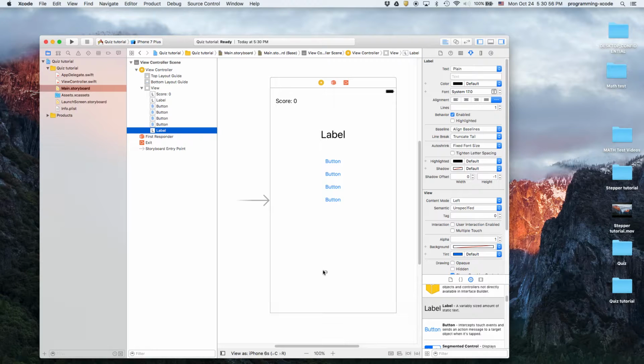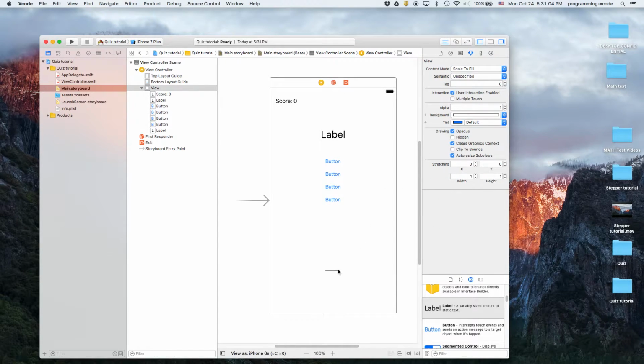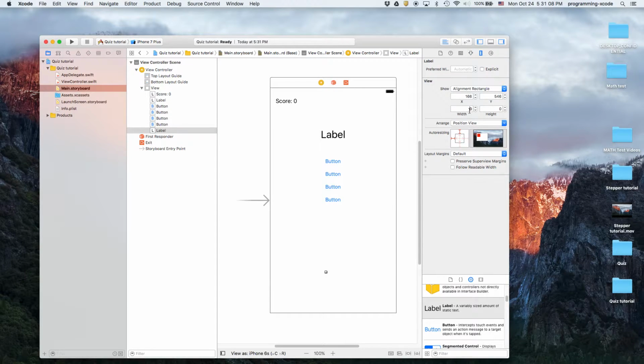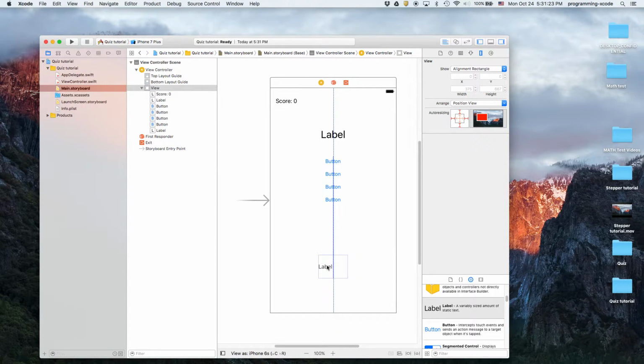We're going to select that, set the text label, like we never touched it, and let's see if we can get that bigger. Should be able to. So there we go.